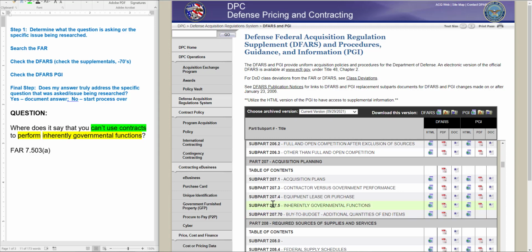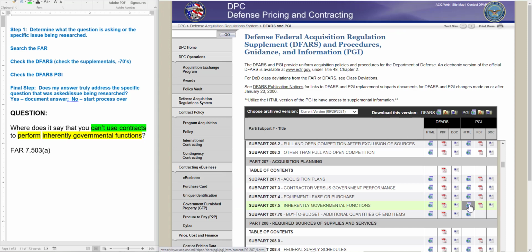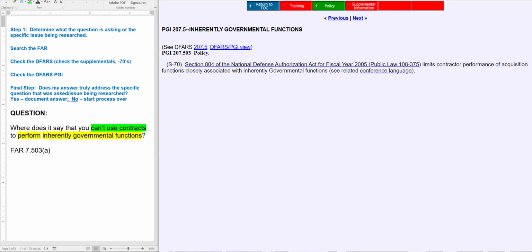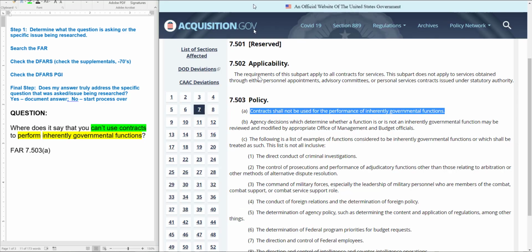Okay, here it is. So I've got 207.5. Now over here I want to show you that it's showing that yes, I do have some DFARS content here, but I also have some PGI content because these files are present. Notice that down here in 207.70, those files aren't present, but here they are. And so what I want to do is click on the HTML of the DFARS right there, but I also want to see the PGI. So I'm going to open up both of those things. I'm going to put them in order so that we take a look at this stuff in order. So here's 207.503. I think that's where I was, and I can always go backwards to see.